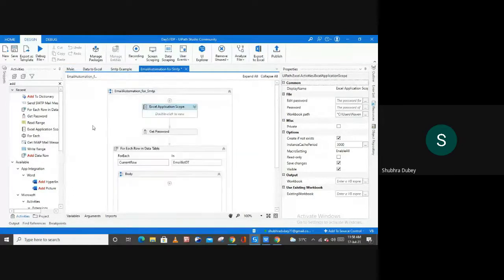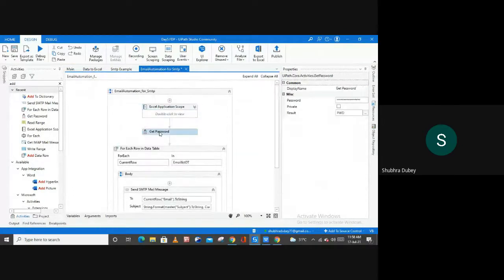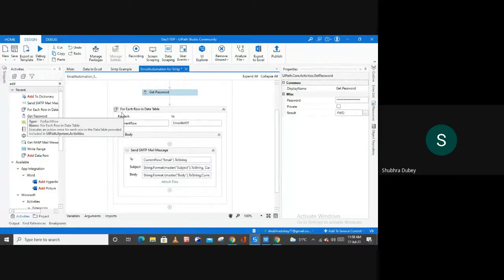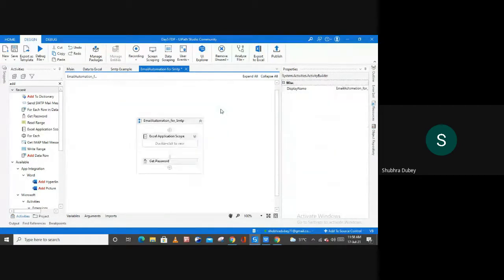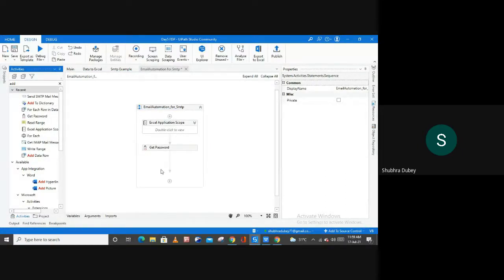Now go back. And from here we have this get password activity in which I have my password and the variable. And then we have to use only this send SMTP. Let me delete this whole activity from here. And let me use one send SMTP over here.